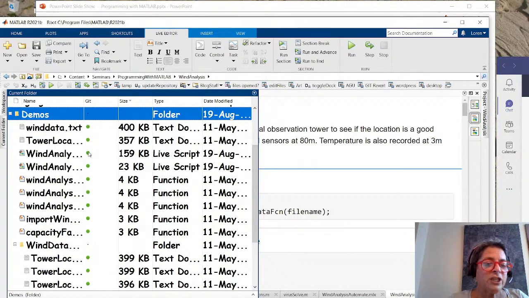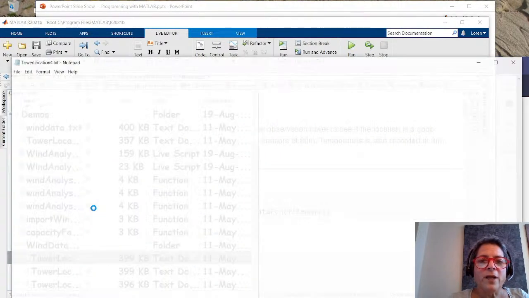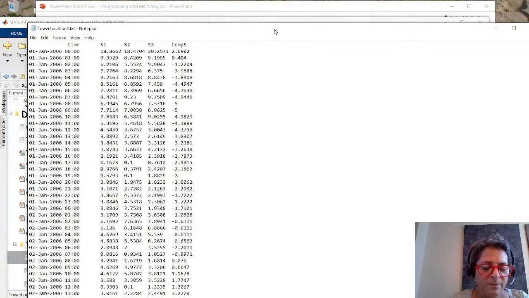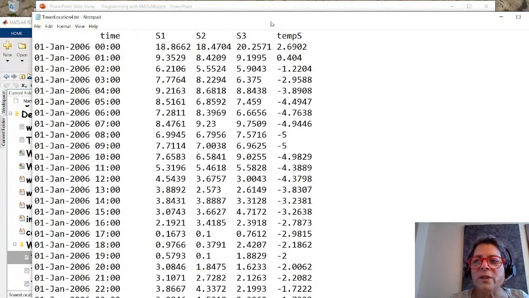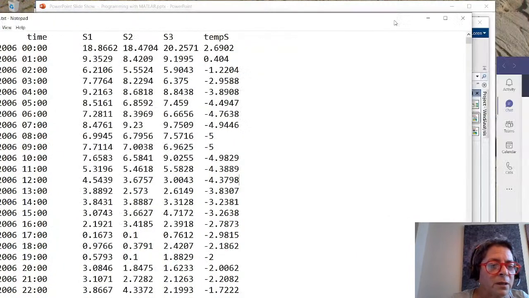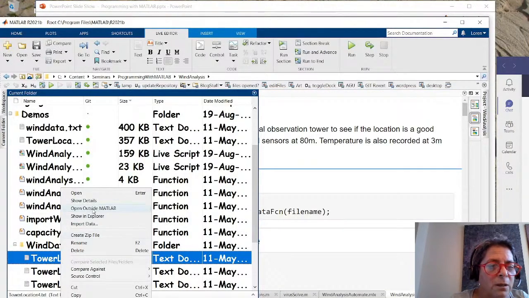So let's actually open one of these outside MATLAB and see what's in them. Okay, and I know that's really hard to read, so I'm going to try to zoom in. Maybe I don't want to open with Notepad. You know what I'm going to do?